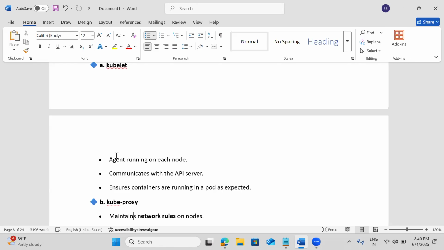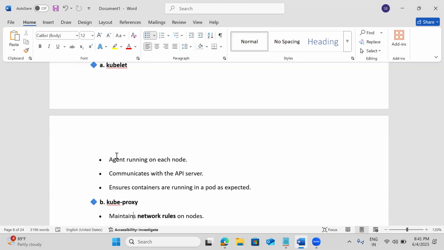That is the responsibility of the kubelet. It's an agent service. If that agent is not reporting, what does that mean from the manager's side? Nothing is happening; that node is out of the cluster. The manager will assume that server is out of the cluster.